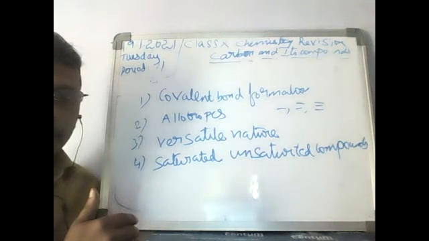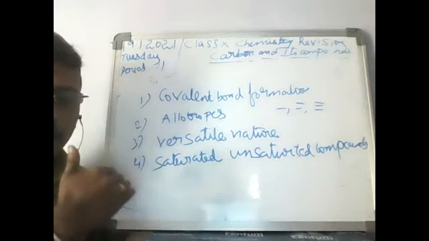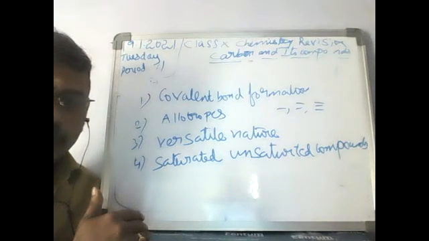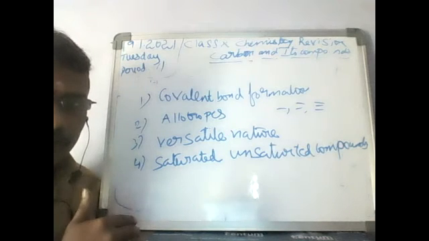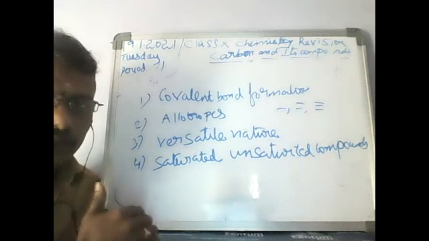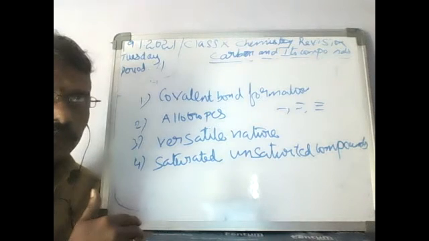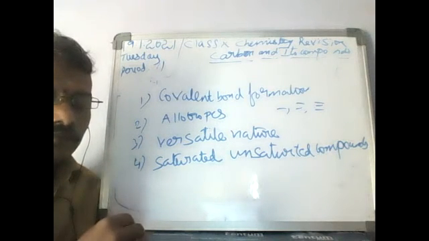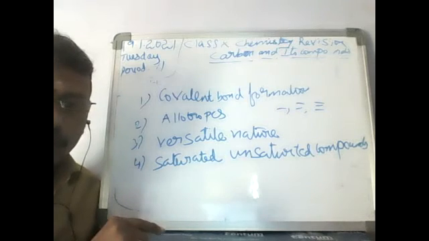What are the topics covered in this chapter? First of all, the covalent bond. What is meant by covalent bond formation? These are the important questions, so I'm going to tell you all the important questions. Note them down, please. What is meant by covalent bond? What is the difference between covalent bond and ionic bond?